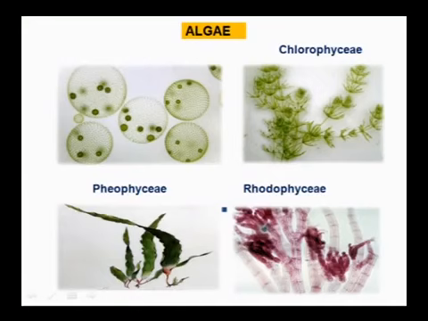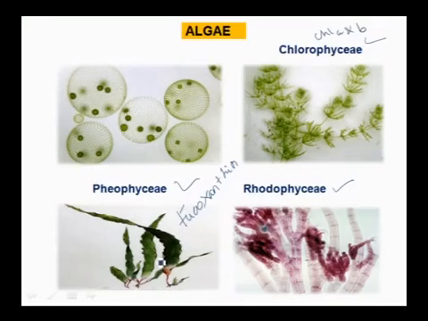Then we can see here various forms, and based on the pigments present in the algae, they are classified mainly into three types, that is Chlorophyceae, Phaeophyceae and Rhodophyceae. Chlorophyceae has pigments called chlorophyll A and B. That's why these have a green color. The major color is green and they store food in the form of starch. Whereas Phaeophyceae is brown, olive green to brown color based on how much fucoxanthin is present in it.